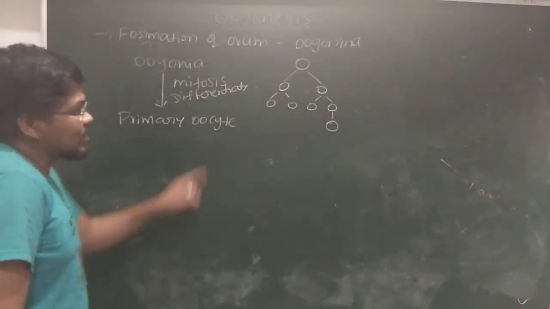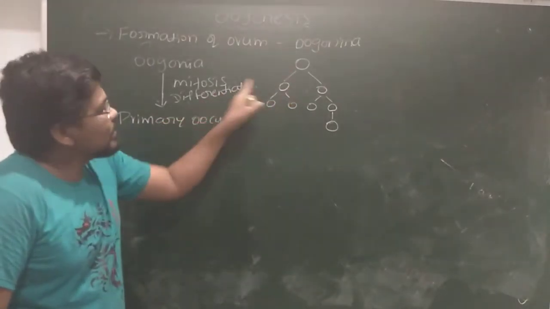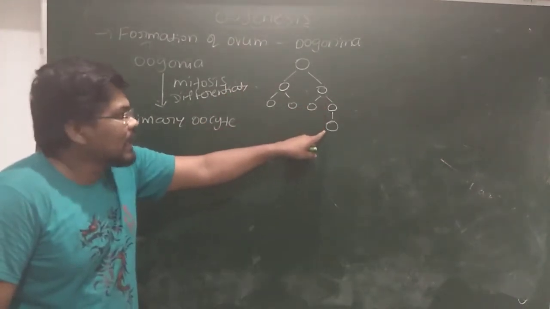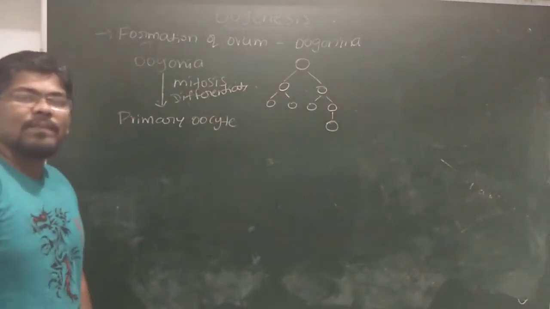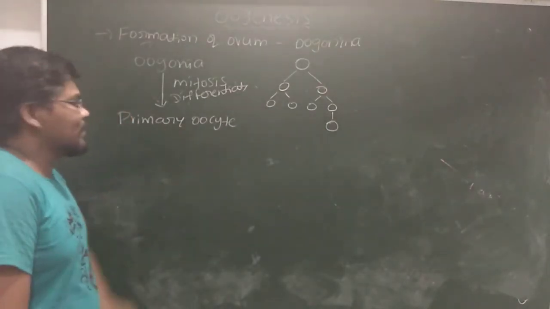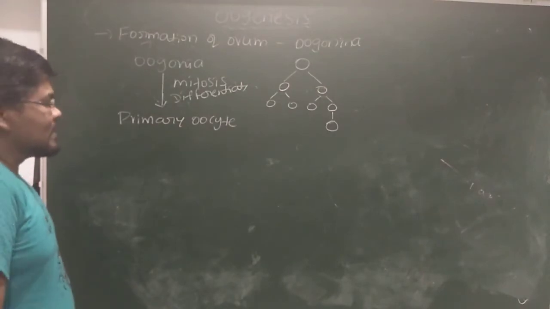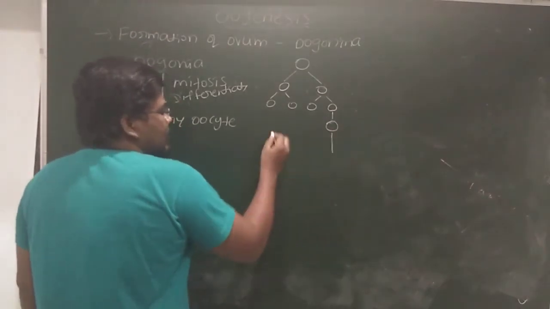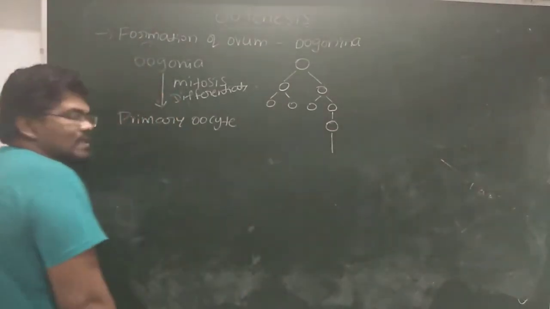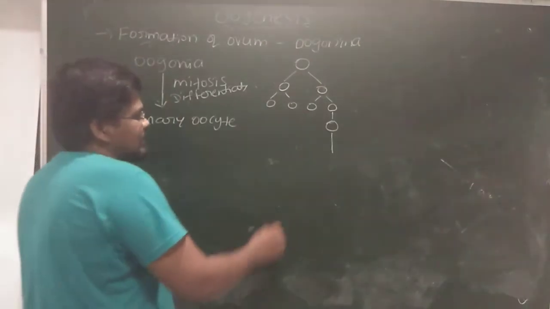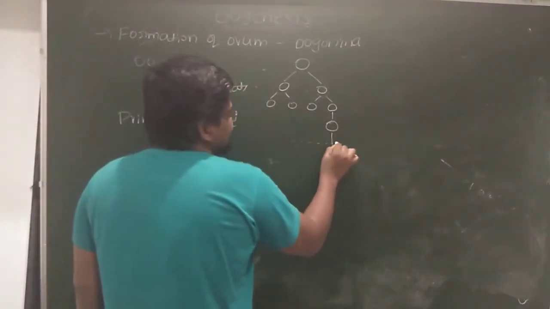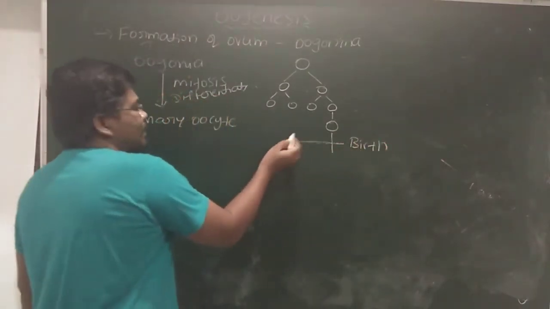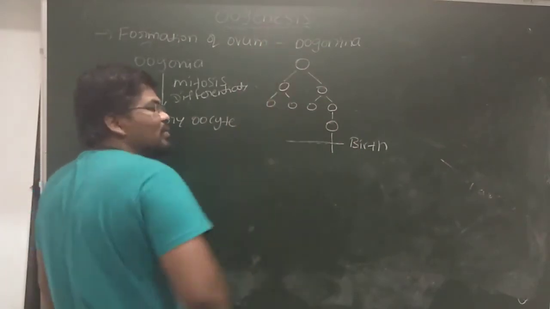What is the primary oocyte? Primary oocyte means oogonia increase their number by mitosis and differentiation, start meiosis 1, and are temporarily arrested at the diplotene stage of meiosis 1. That is called the primary oocyte. This primary oocyte is present inside the fetal ovary. After that, here we can see the birth. All these steps up to here occur before birth only.